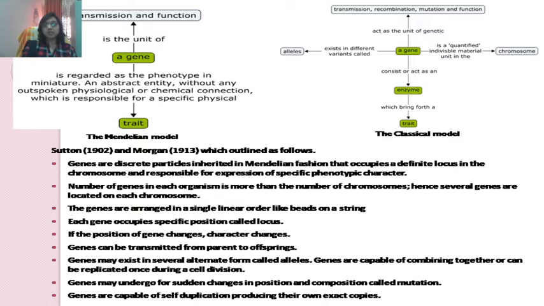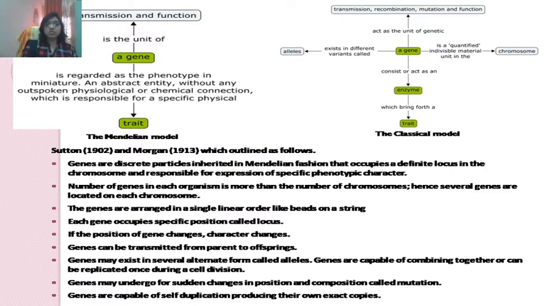This is the classical model. This classical model was put forth by Sutton in 1902 and was elaborated by Morgan in 1913, which is outlined as follows. Genes are discrete particles inherited in Mendelian fashion that occupy a definite locus in the chromosome and are responsible for expression of a specific phenotypic character.